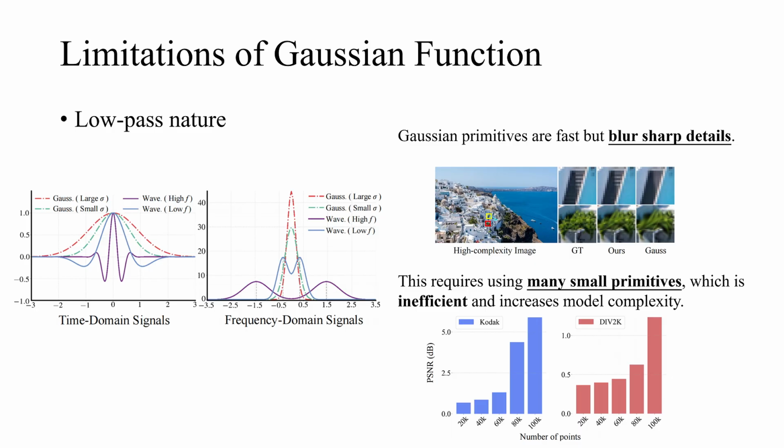Our quantitative analysis confirms this. On the Kodak benchmark, WIPES achieves a significant PSNR gain of over 5 dB, with an identical primitive count. The visual evidence here is stark. The Gaussian representation completely fails on the complex rooftop textures, whereas our method reconstructs them with high fidelity.